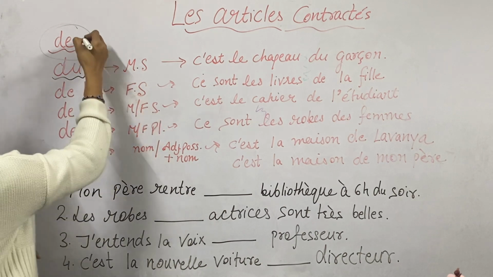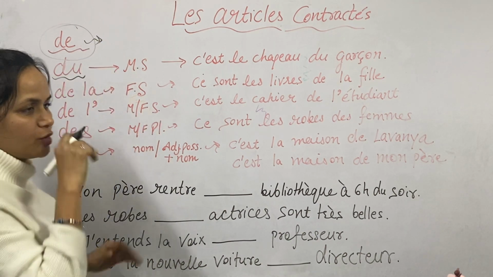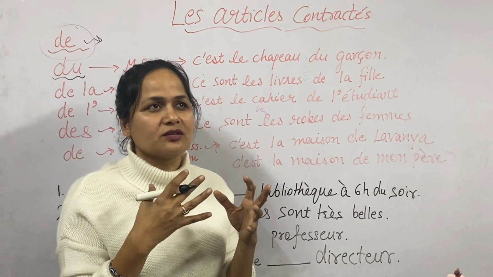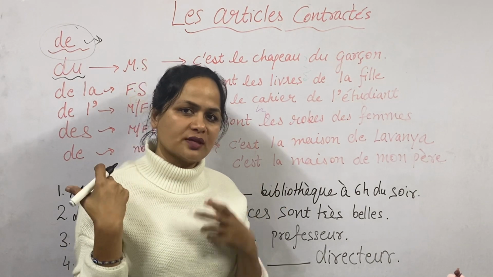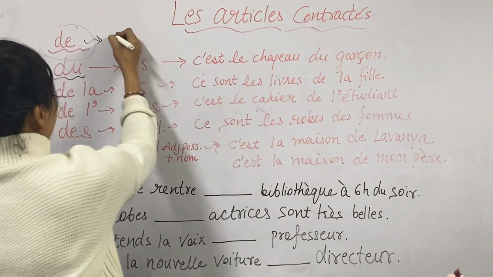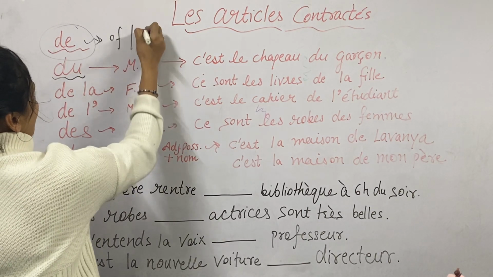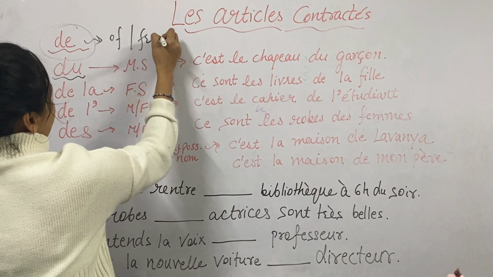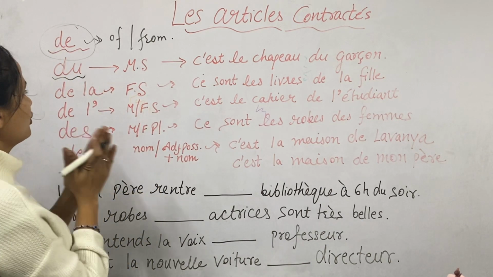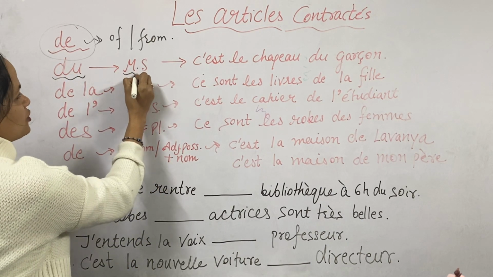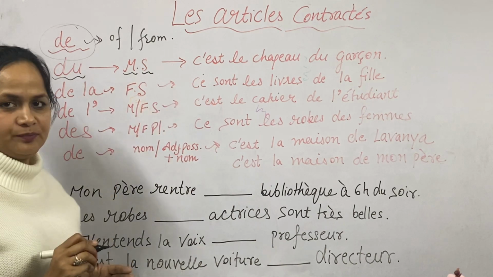Now please understand its sense. Whenever you want to say in the sense of, or from, you will use this. Let's see an example. Du, you use for masculine singular.